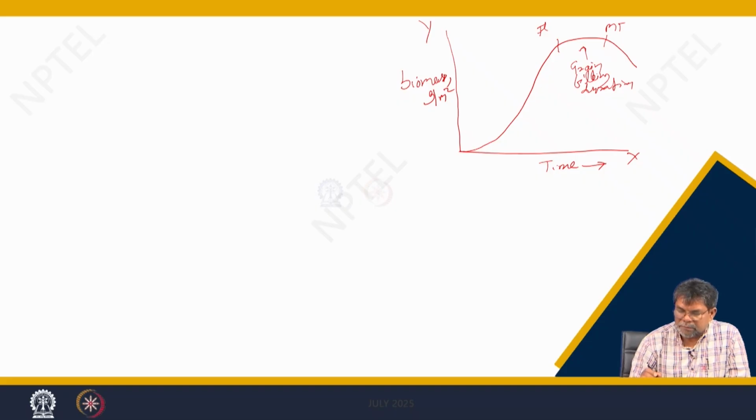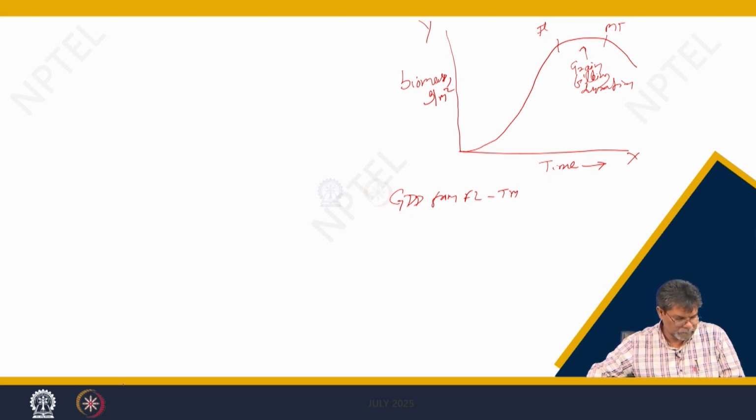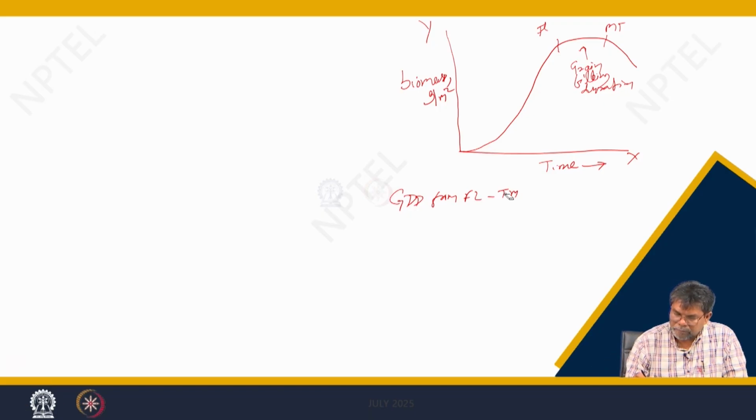For example, the rice crop requires GDD from flowering to maturity.